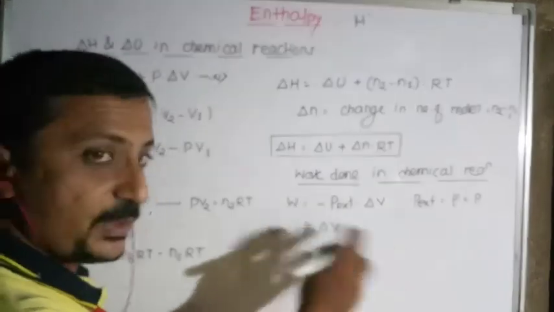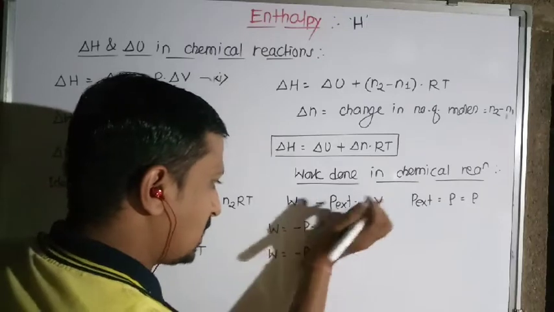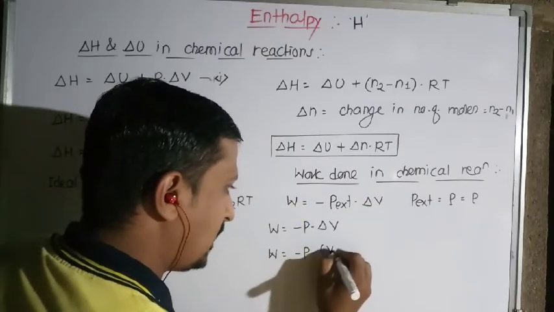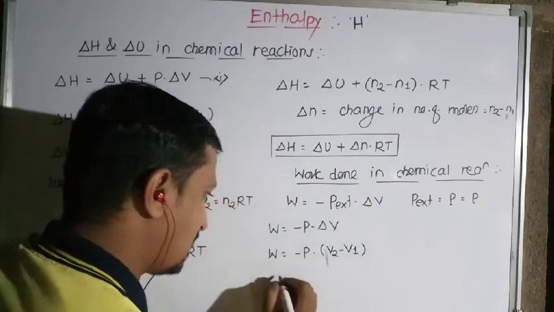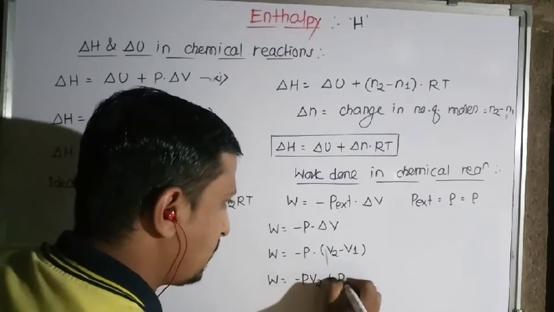So delta V means V2 minus V1. So W is equal to minus P into bracket V2 minus V1, that is, W is equal to minus PV2 plus PV1.